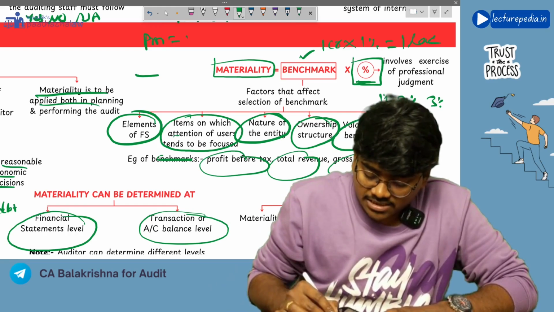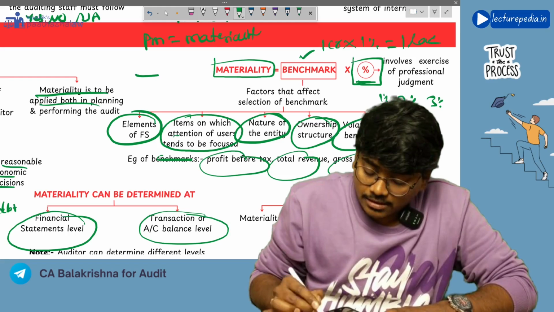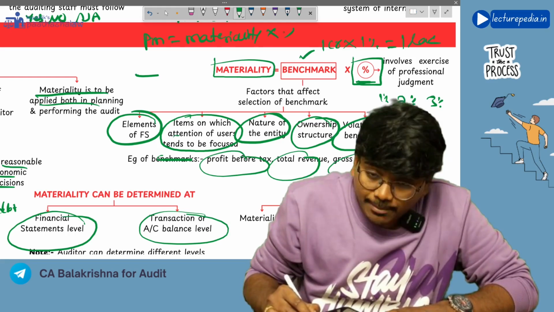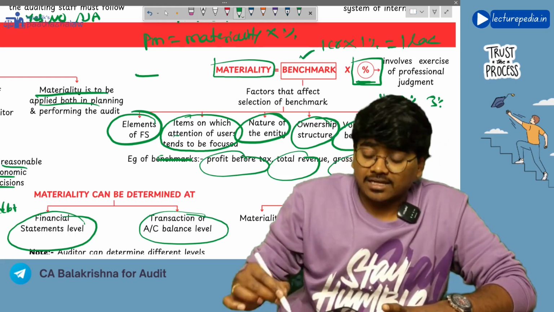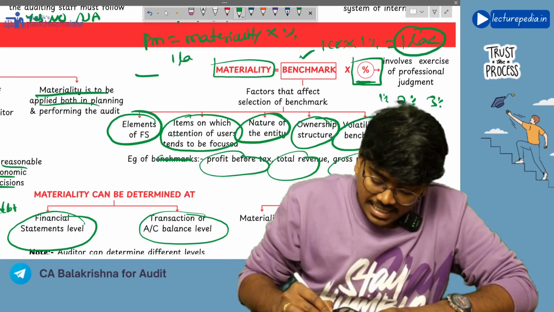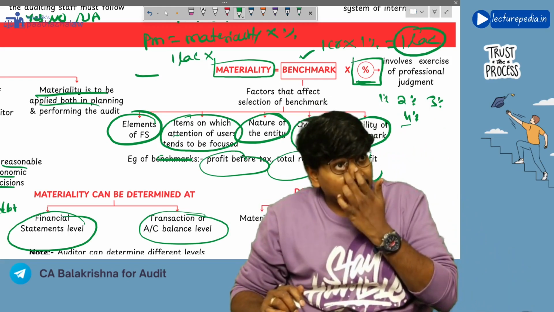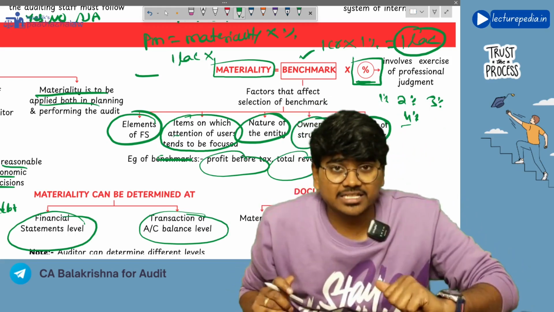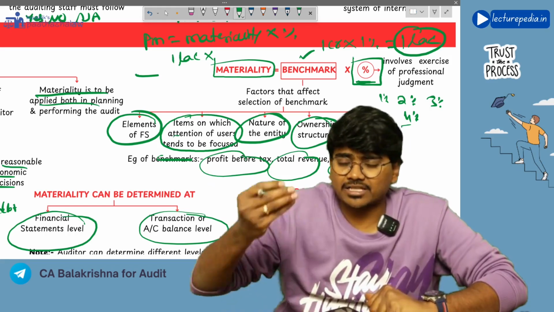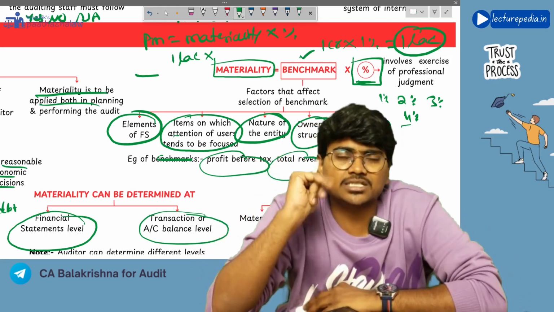Okay, clear. Now you want to calculate performance materiality. Performance materiality is equal to materiality multiplied by a percentage. In our example, the materiality amount is 1 lakh. So 1 lakh multiplied by a percentage. For performance materiality, the percentage will not be single digit. For the materiality calculation, the percentage will be in single digits, 1%, 2%, 3%, like this.